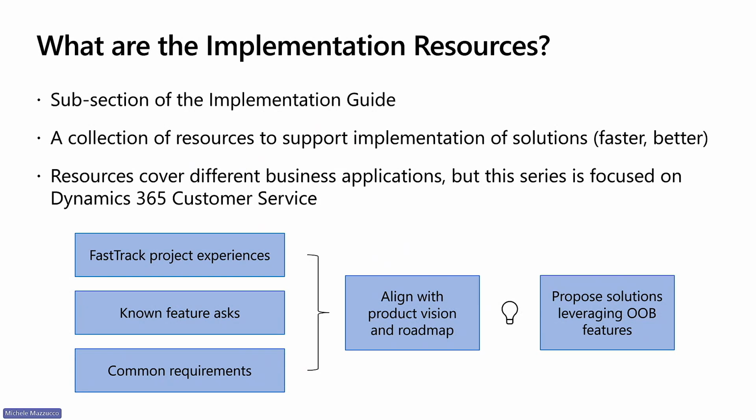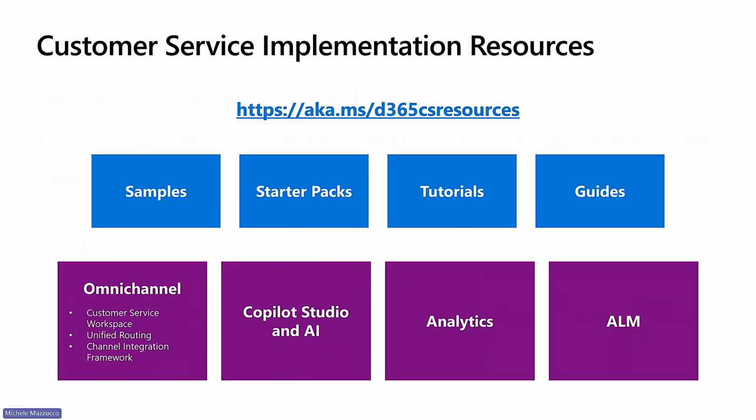At the same time, we want to provide tutorials and guidance on how to use existing product features in specific scenarios. Of course, we do all of this in collaboration with our product team to align on product vision, roadmap, and best practices. We call this collection Implementation Resources, and you can access it as a section within our implementation guide. As anticipated, this series will focus specifically on the resources that are available for customer service projects. So, where can you find these resources? You can access the collection from the shared link, which will bring you to the homepage of the customer service area of the implementation resources.